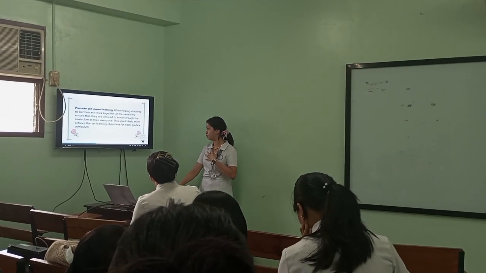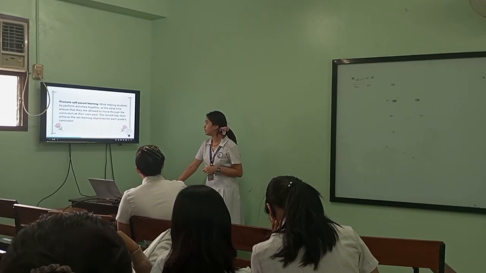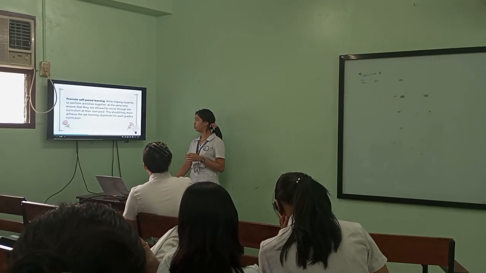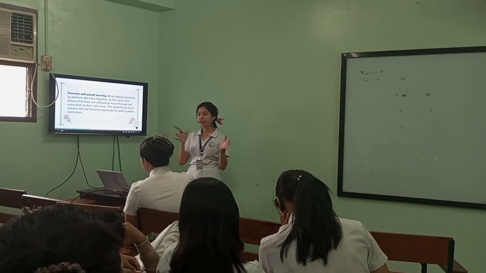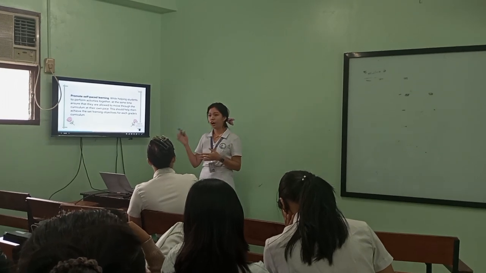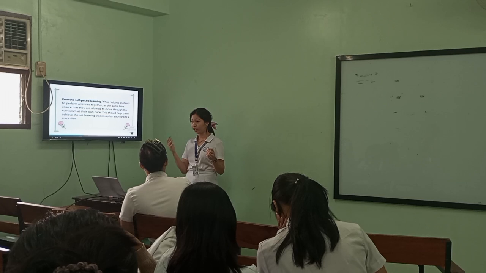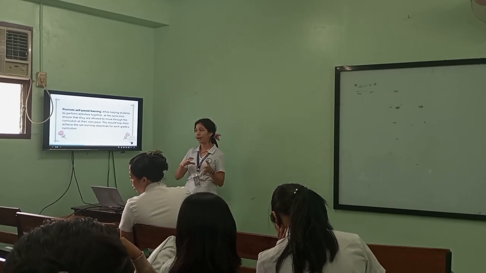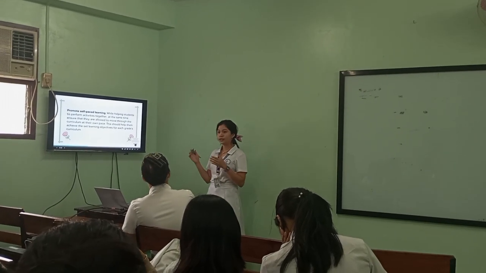So promote self-paced learning while helping students to perform activities together. At the same time, ensure that they are allowed to move on through the curriculum at their own pace. So when we say promote self-paced learning, it is learning at their own speed. To achieve our learning objectives, we have students who are slow, who are slow to understand or slow in the activities, and also students who are fast. So let us allow them to do the activities at their own speed.